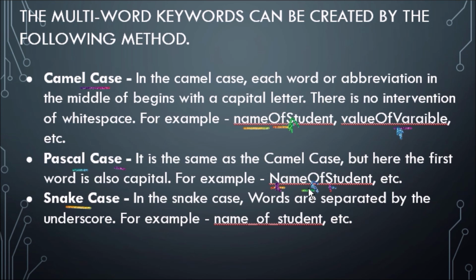It means this is in Pascal case. Okay. Next one is snake case. In snake case, words are separated by the underscore. For example, name underscore of underscore student. Okay. So this is all about multi-word variable names in Python: camel case, Pascal case and snake case.